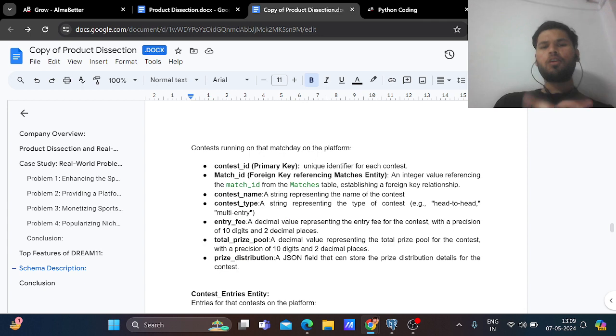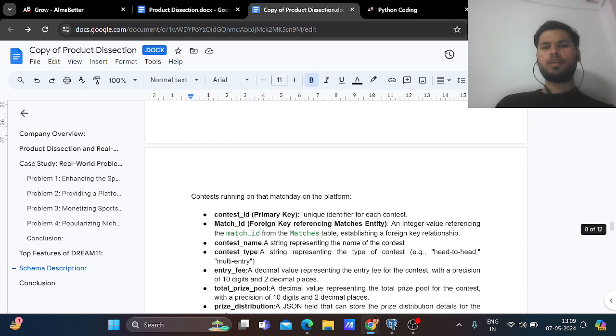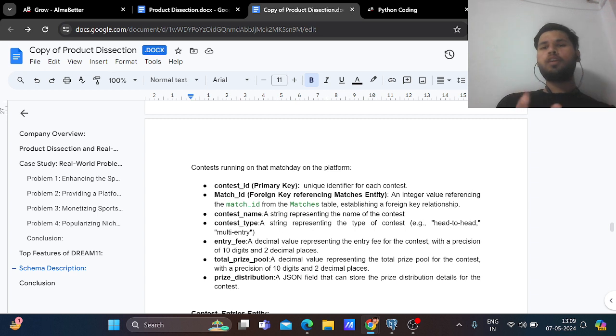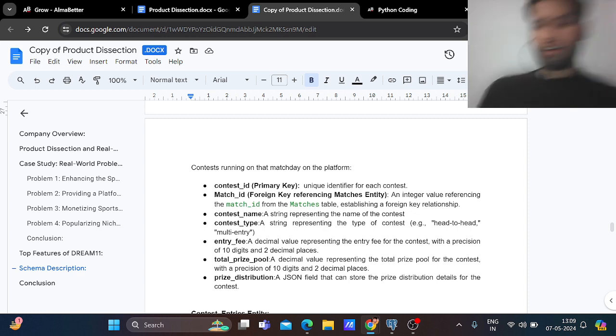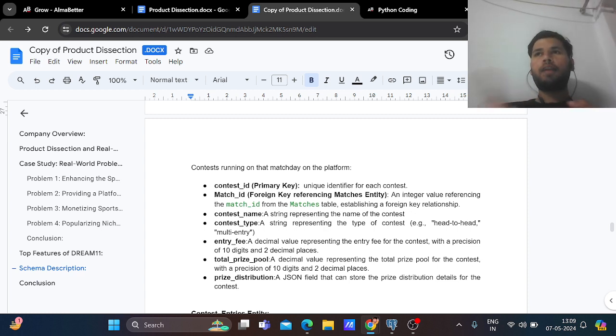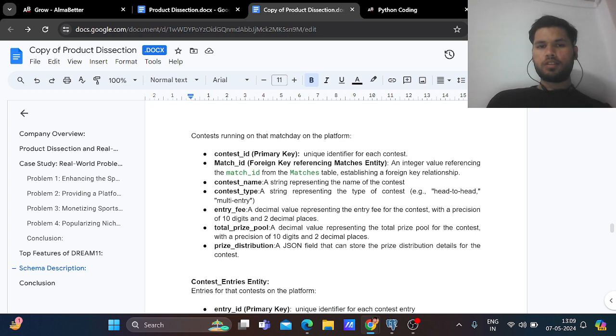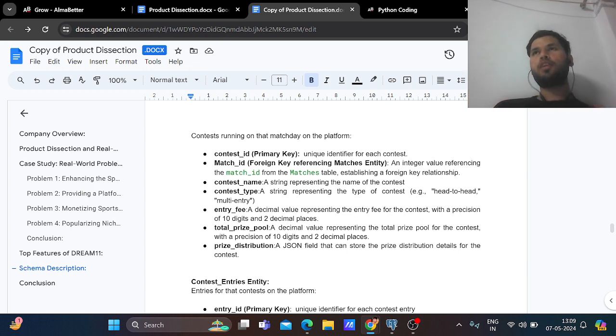Now the contest table. The contest table shows what type of contest the user is participating in. Contest ID is the primary key. Match ID, on what match he is participating in that contest. Contest name is there. Contest type, like multi-entry, head-to-head. There are various types of contests provided by Dream11. Head-to-head, where only two players are participating in that contest. Multi-entry, where more than 10 or less than 10 are participating in that contest. So this is contest type.